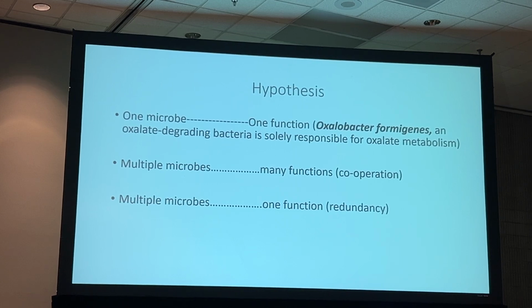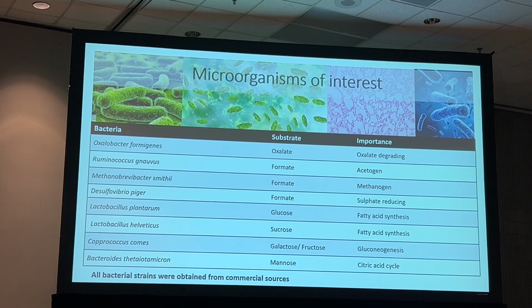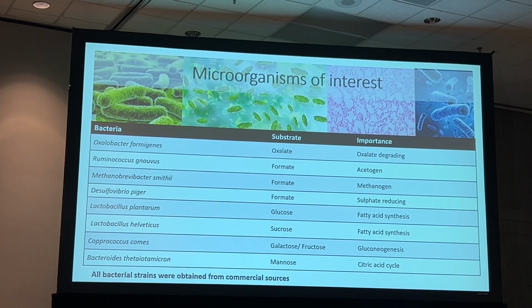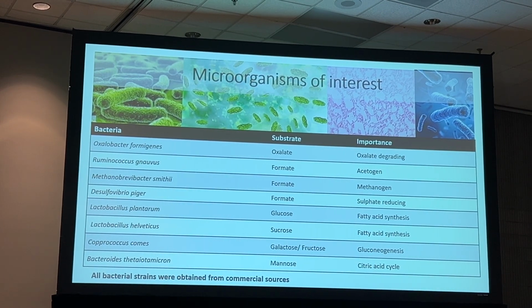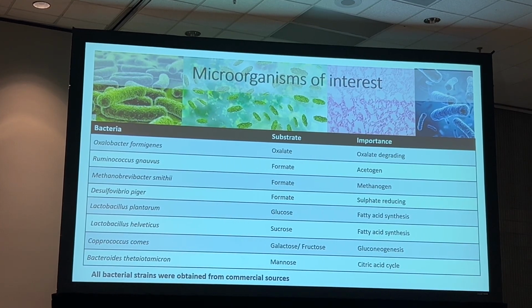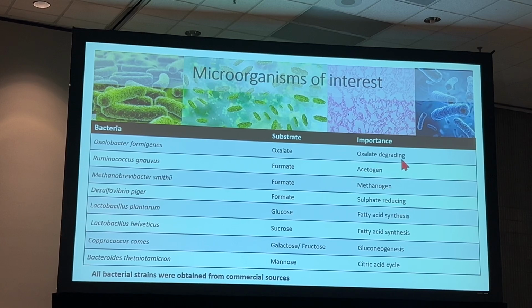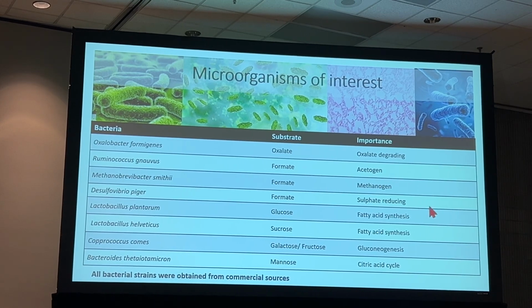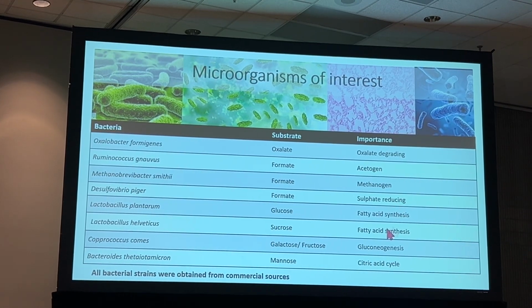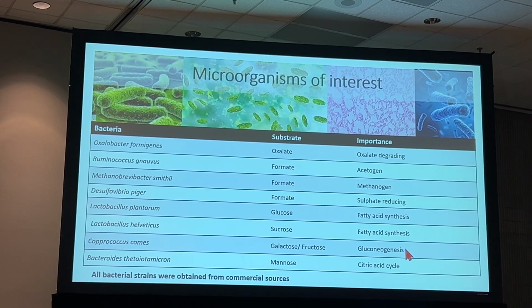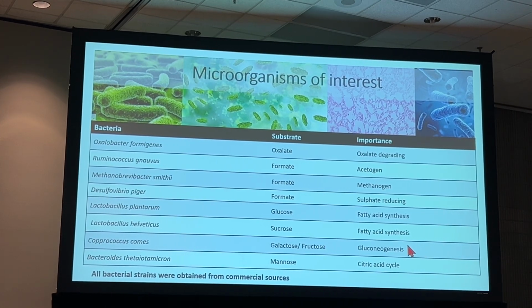So to test this, we used different microbes taken from different oxalate diet trials, and they included various groups. We had oxalate degrading bacteria, we had acidogen, methanogen, sulfate reducing, and we had some commensals in the mix. And these microbes were obtained from ATCC.